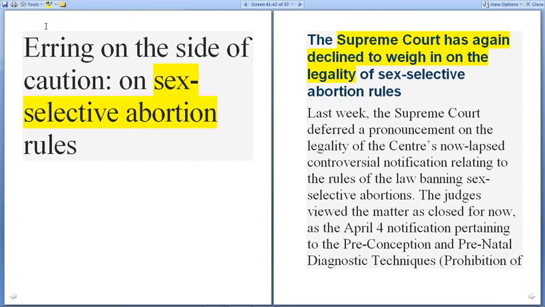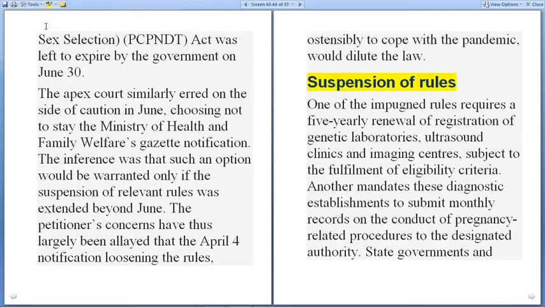The judges viewed the matter as closed for now, as an April 4 notification pertaining to the Pre-Conception and Pre-Natal Diagnostic Techniques (Prohibition of Sex Selection) Act, the PCPNDT Act, was left to expire by the government on June 30. The apex court similarly erred on the side of caution in June, choosing not to stay the Ministry of Health and Family Welfare gazette notification.